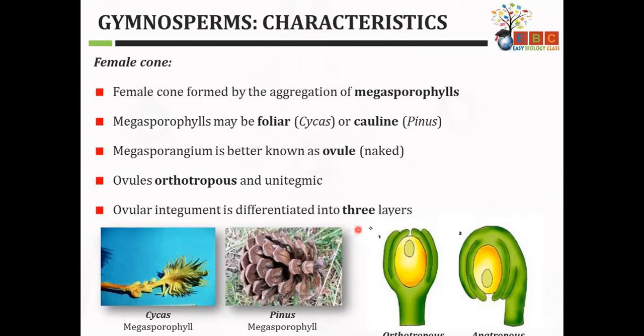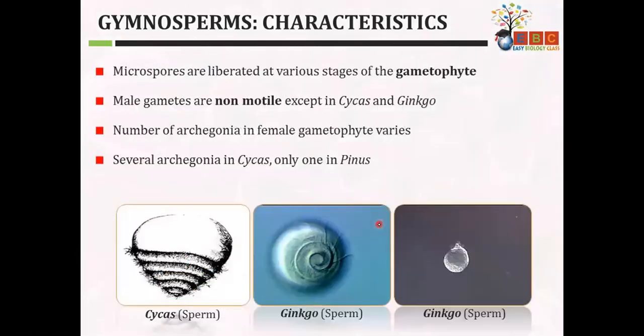Yes, ma'am. Now, the microspores are liberated at different stages of the gametophyte. Here, the male gametes are non-motile. Only in case of cycas and ginkgo, the male gametes are motile, and the number of archegonia also varies from plant to plant.